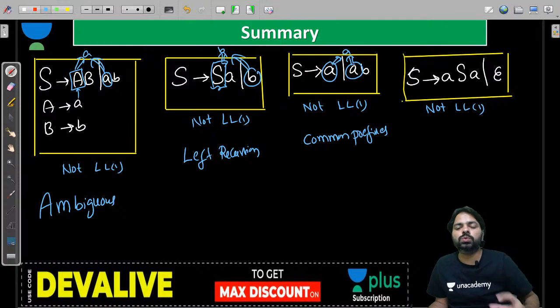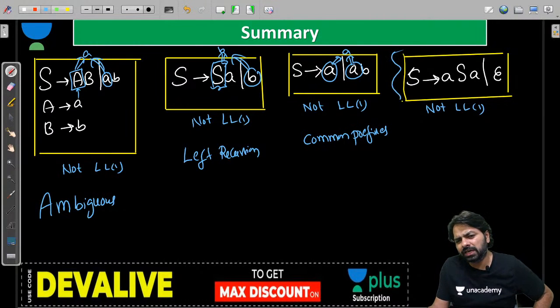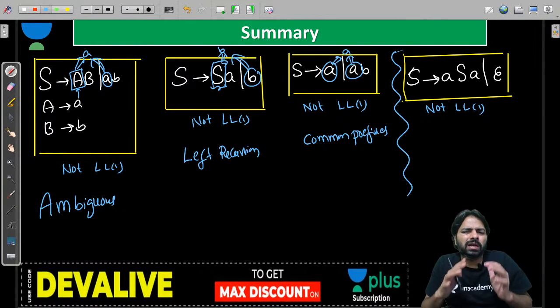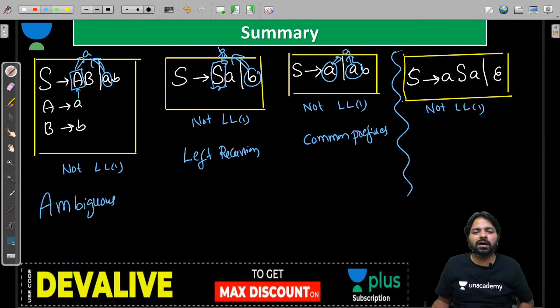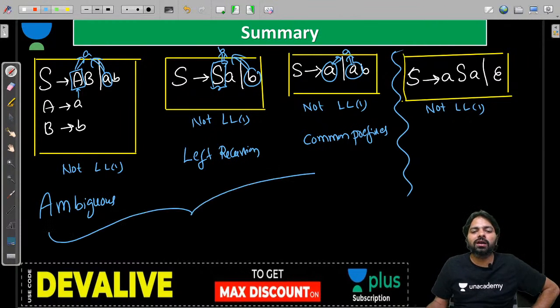But only the last one is the very special grammar, where there is a null production and the answer is not straightforward. Okay, if the grammar is not left factored, it is definitely not LL1. Is that clear? These all are non-left-factored grammars.